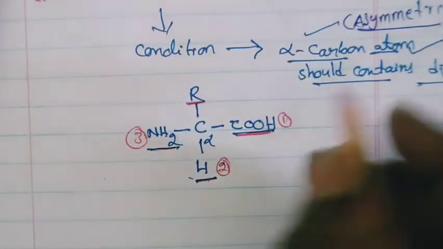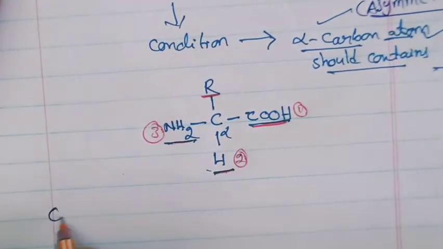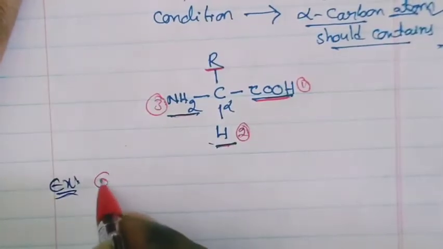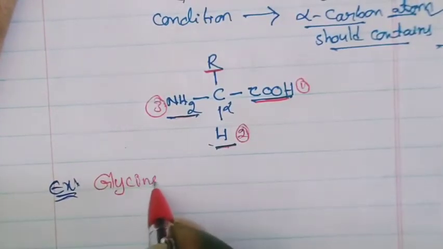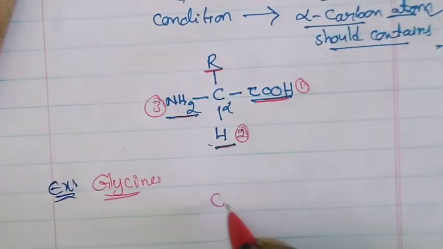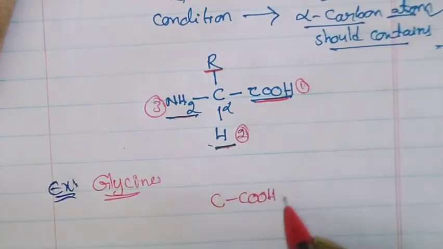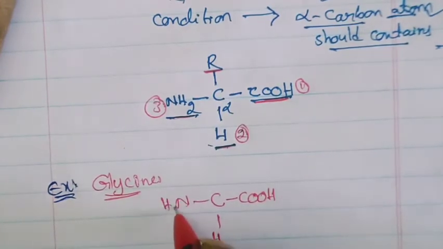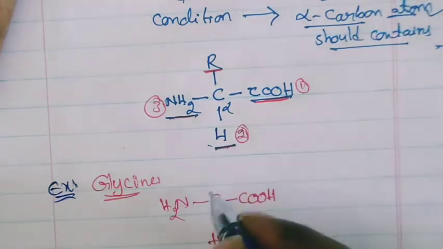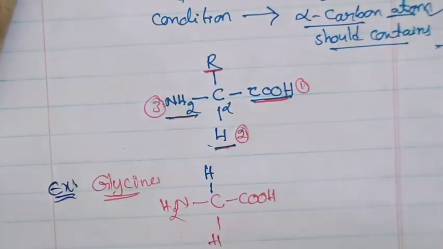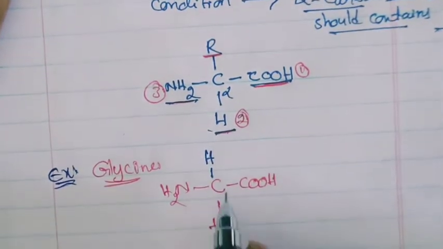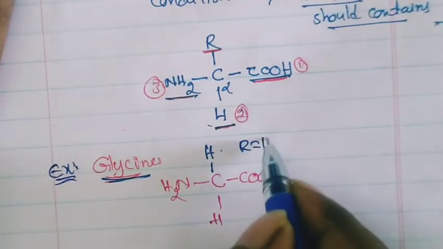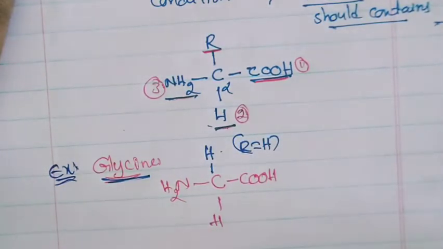Suppose I take glycine as one example, and based on that I will explain. Do you know the glycine formula? It contains one carboxylic group, one hydrogen, one NH2 group, and here R is hydrogen. If R equals H, that compound is called glycine.